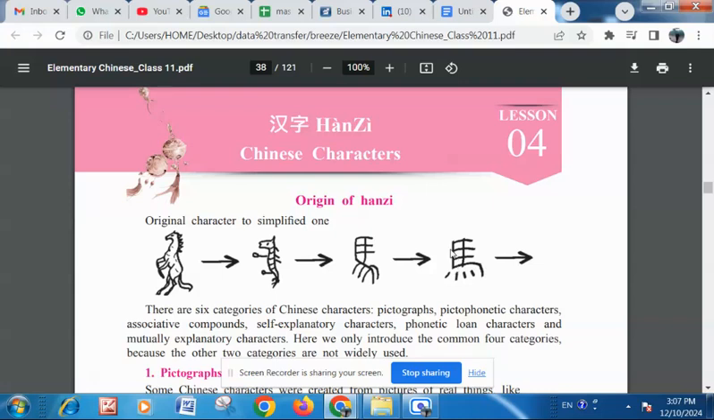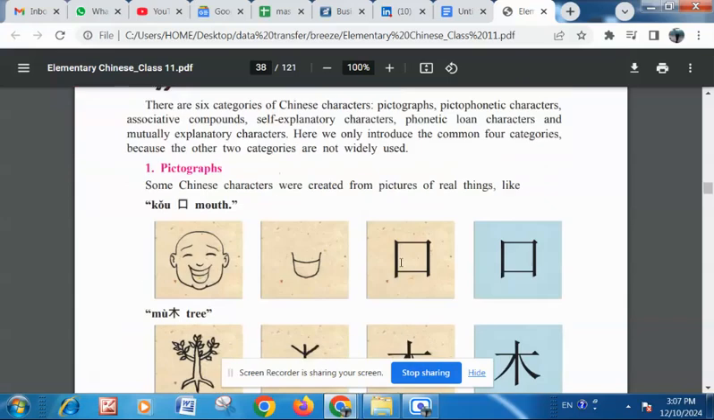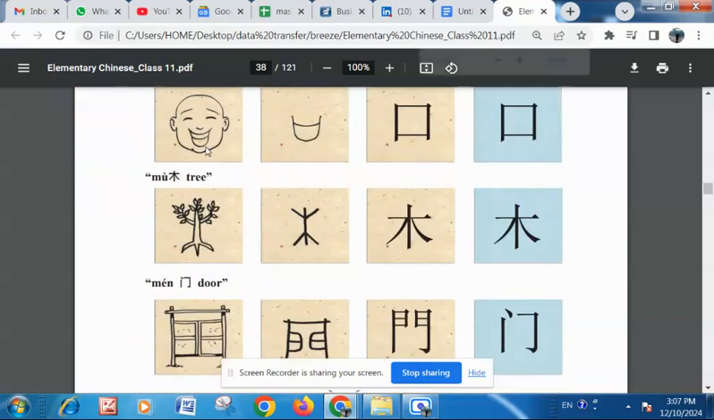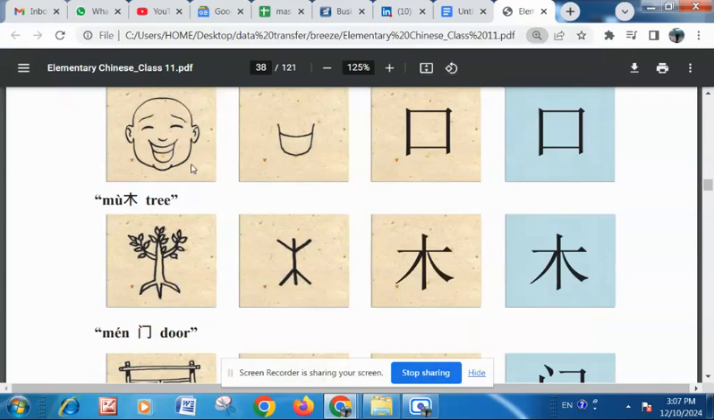This is not traditional. What is traditional and what is simplified will come in a while. So they took the lines, basic lines, and created their characters. So this is how a mouth looks. This is kind of a semicircle. Writing semicircles is difficult, so they converted it into a square form.